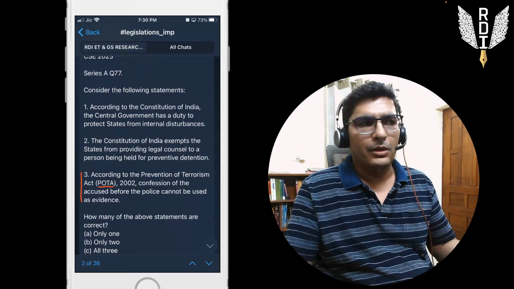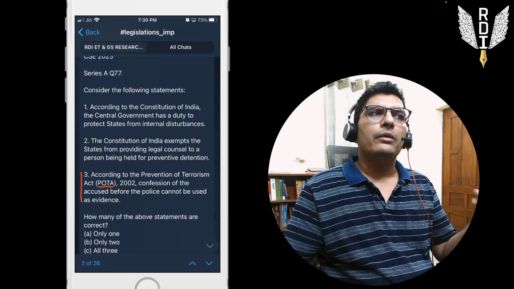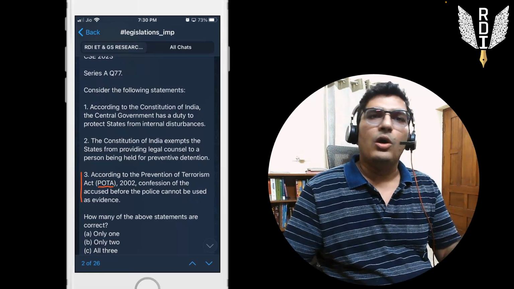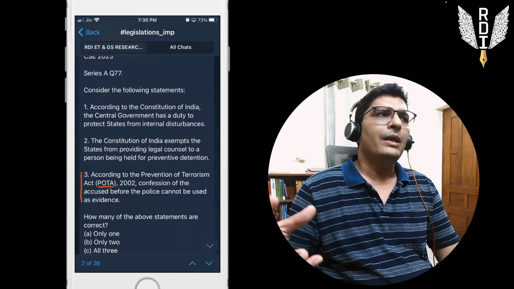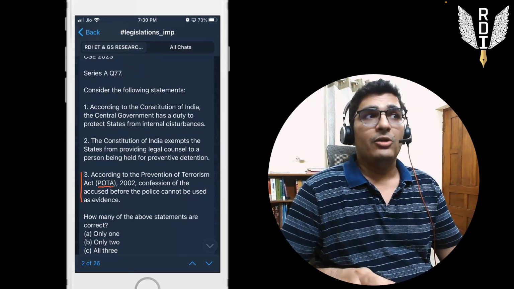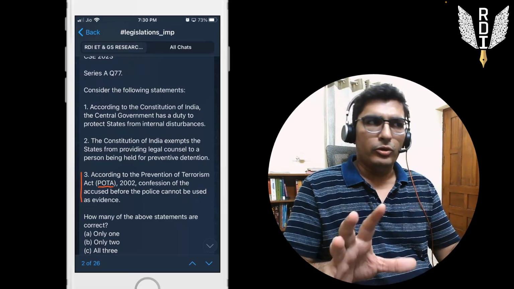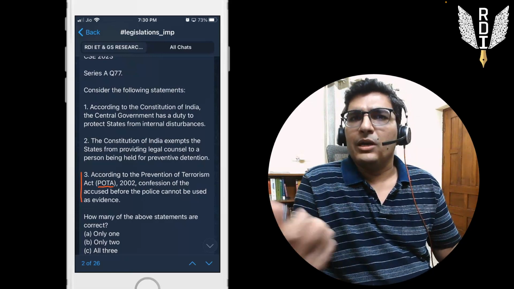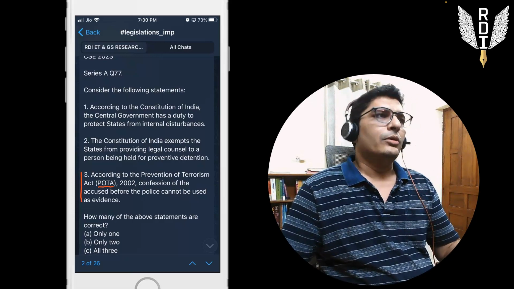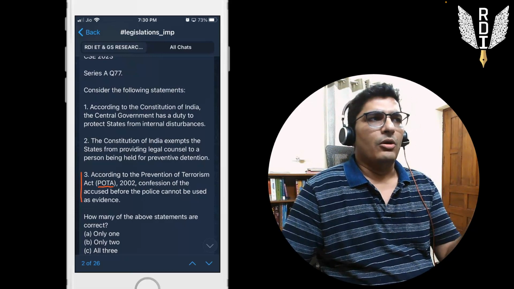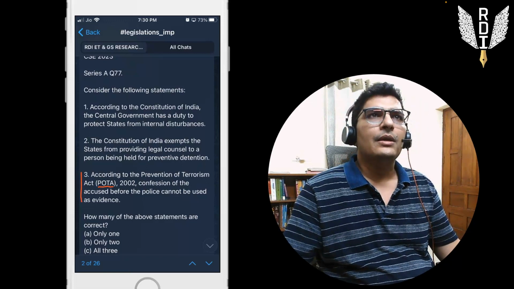Like, POTA is not enforceable now. It is an act which has been repealed, but still it is asked, like a 2002 law asked in 2023, right? So logical thinking is important, but without knowledge, logical thinking in these kind of questions is very risky, right? You should know the vibe, positive or negative. TADA, POTA, negative vibes we have, right? Because of the misuse of these laws. That's why they were repealed. So then you will be able to take a call whether it is probably true or probably false. Moving ahead, let us see what more we have.